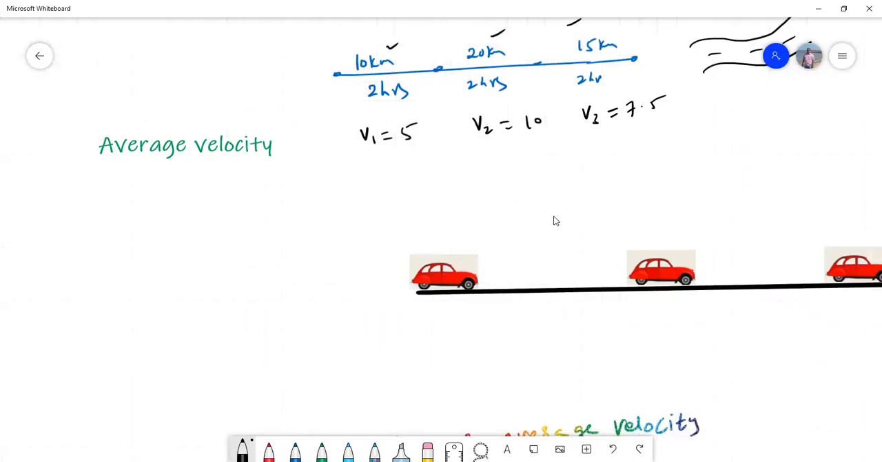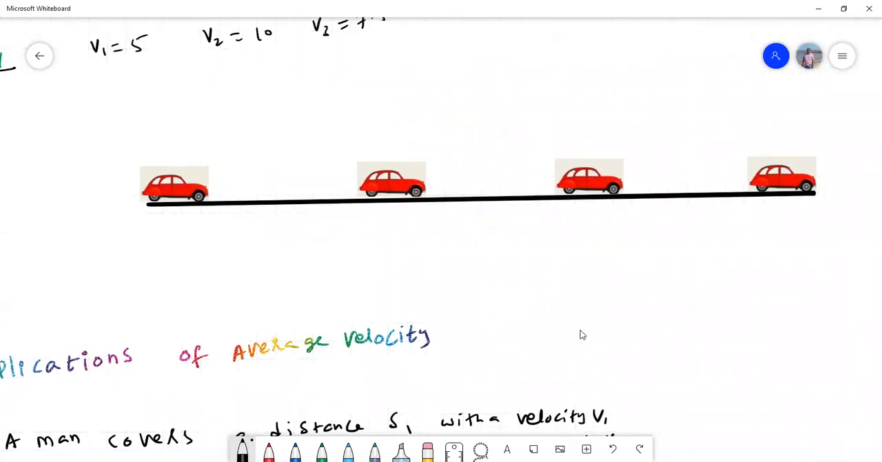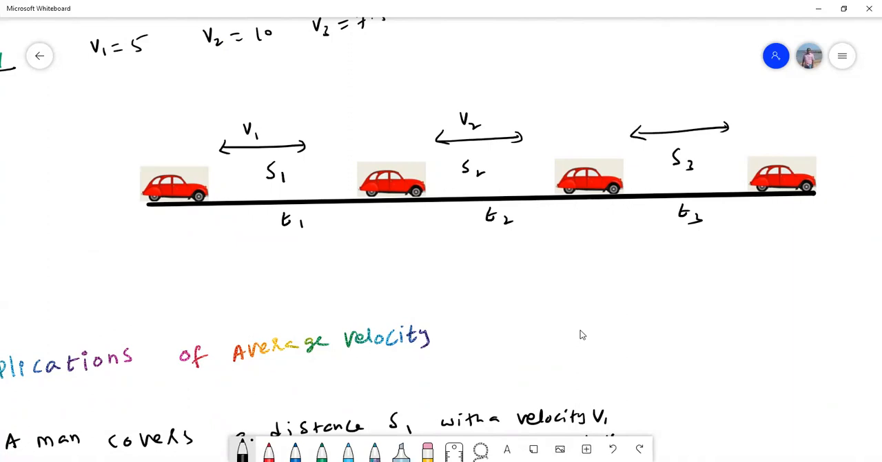What is meant by average velocity? Now again, I'll take the example of a car. This car has covered from here to here a displacement S1 in time T1, a displacement S2 in time T2, a displacement S3 in time T3. That means in this place, the velocity of the car is V1. In this place, the velocity is V2. In this place, the velocity is V3. So again, it is moving with non-uniform velocity only.